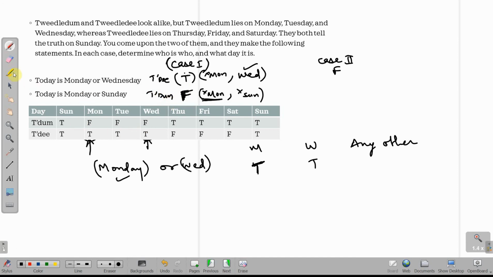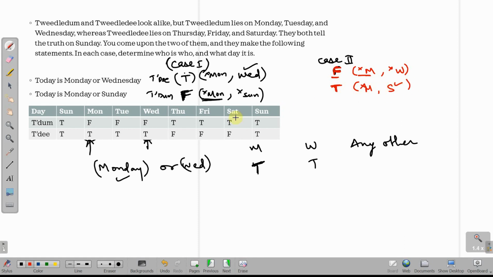Okay. Now let us check if case 2 is possible or not. Case 2 says the first person is speaking a false statement. When first person is false, इसका मतलब उसके जो भी पार्ट्स, जो भी स्टेटमेंट्स हैं वो दोनों गलत हैं. इसका मतलब it is not a Monday, not a Wednesday. And the second person says, now if one of the persons is speaking a false, the other person has to speak a truth. We've checked, we know this condition already. So the second person का statement will be true. Okay. Now second person ने क्या बोला था? मंडे और संडे के बारे में कमेंट किया था, but अपने को यहाँ से पता है कि it is not a Monday because his statement was false. So मंडे नहीं है, इसका मतलब it has to be a Sunday.